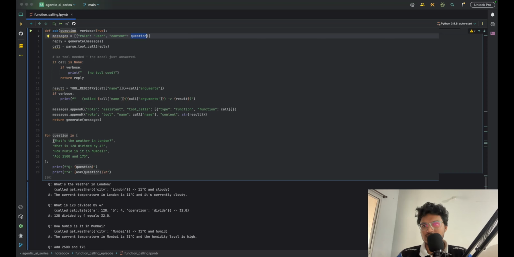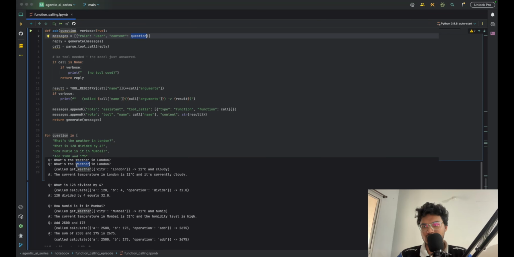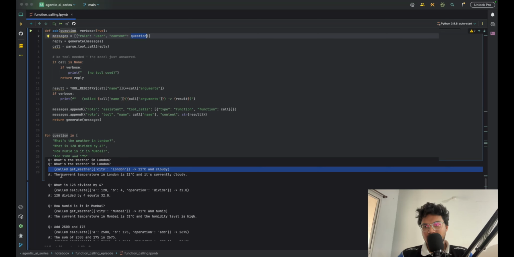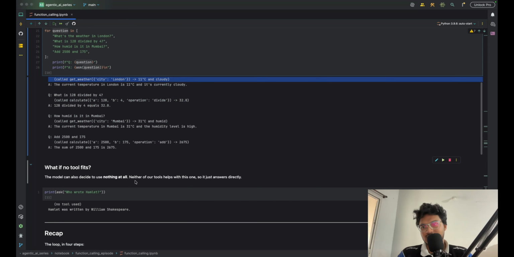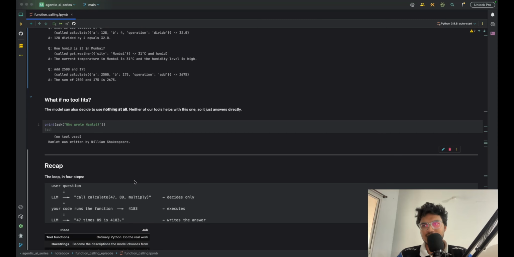Let's suppose we have the question what's the weather in London. Here you can see it has used the get weather tool, and it got some response, because initially we stored some response in JSON. Actually it will be in a DB, and it will be a third party API call. Then the LLM got this response and framed it like: the current temperature in London is 11 degrees Celsius and it's currently cloudy. It looks pretty good when it is rephrased by the LLM.